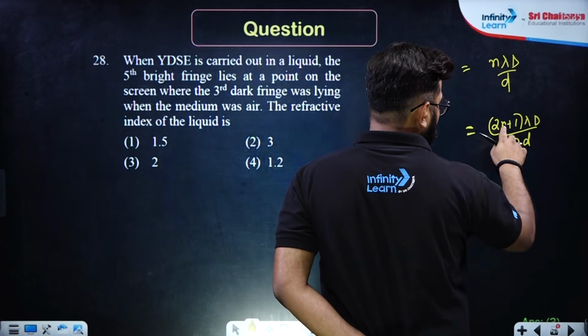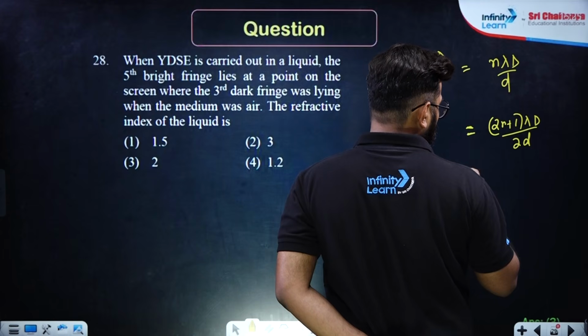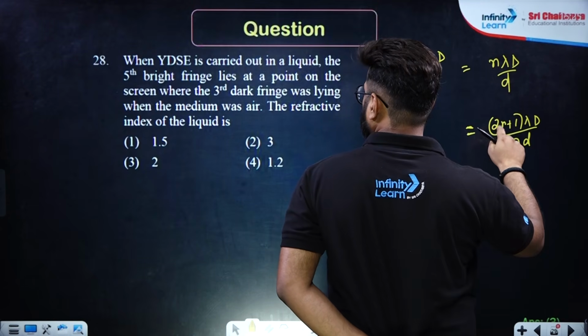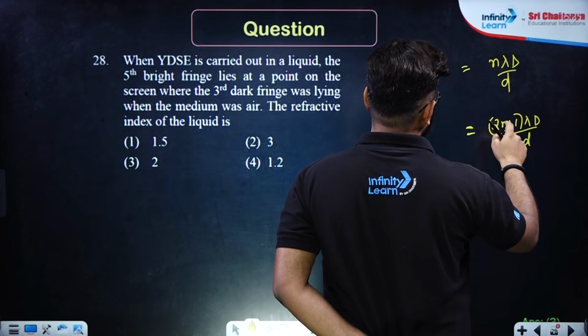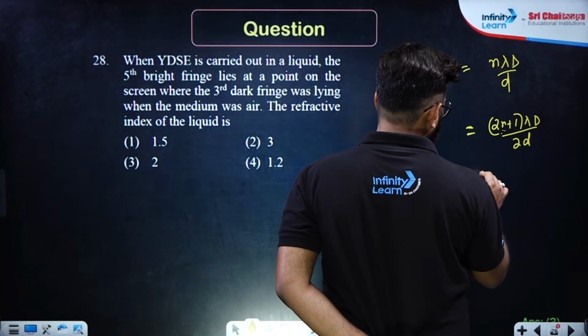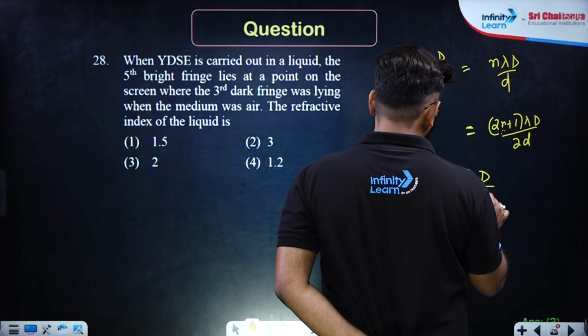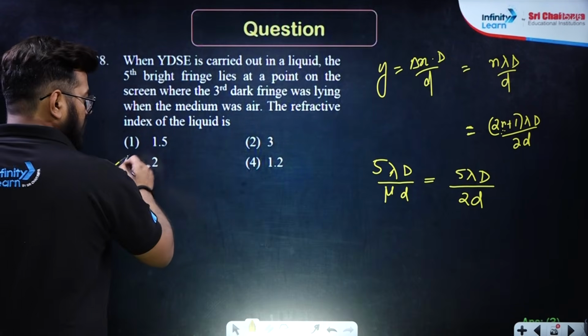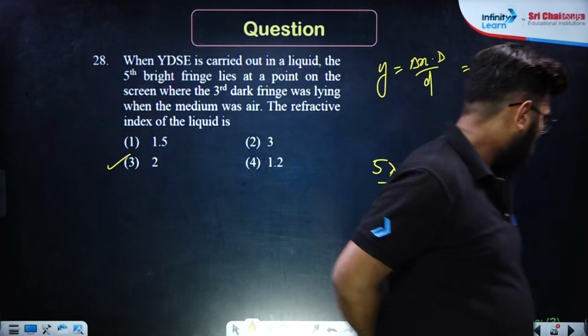The second one arises at n equals 1, which is 3 lambda by 2. The third one arises at n equals 2: 0, 1 second, 2 is third. So that means 5 lambda capital D upon 2d. That means refractive index is turning out to be 2 based on this.